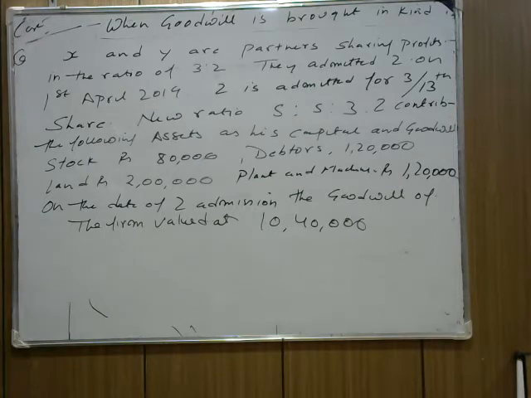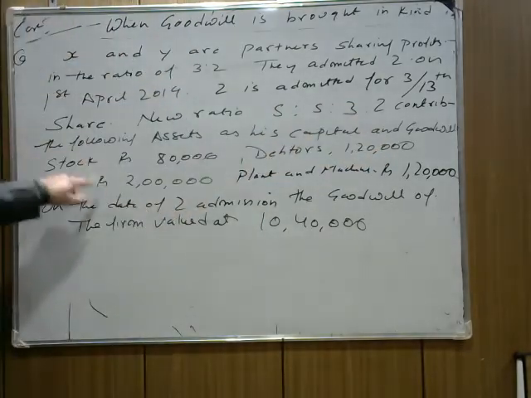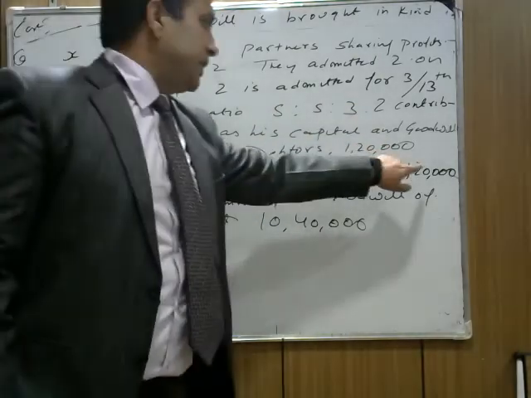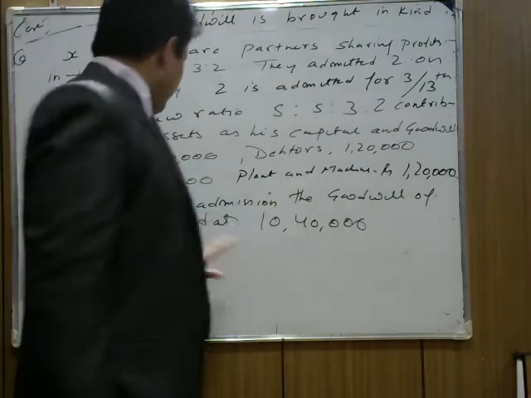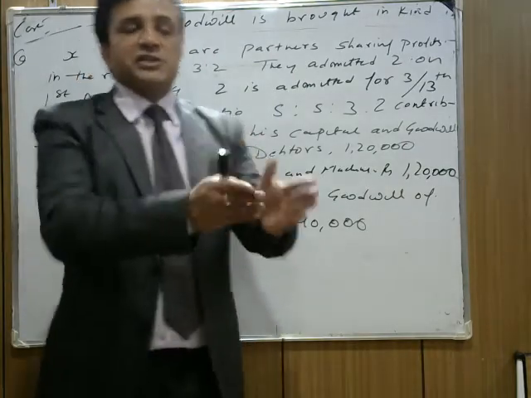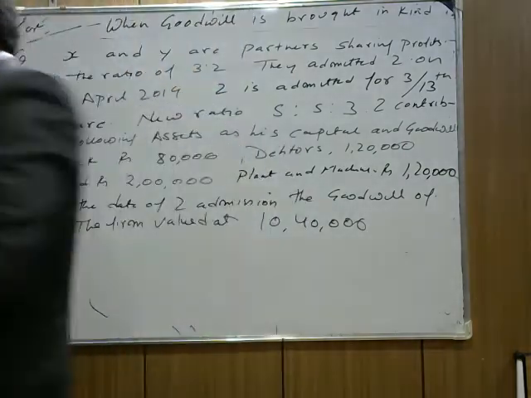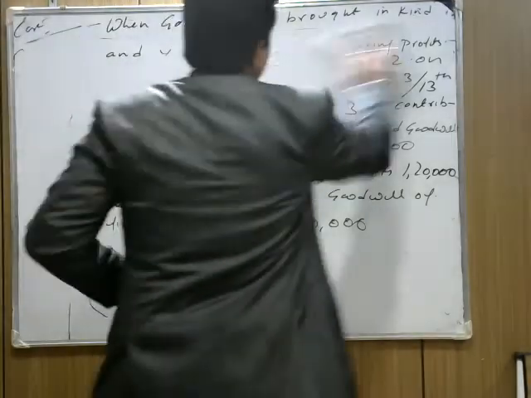Jet contributes the following assets as its capital and goodwill: stock rupees 80,000, debtors 1,20,000, land rupees 2 lakh, plant and machinery rupees 1,20,000. On the date of Jet's admission, the goodwill of the firm is valued at 10,40,000. So we need to find what is Jet's share in the new firm's goodwill. Now we need to solve this question.